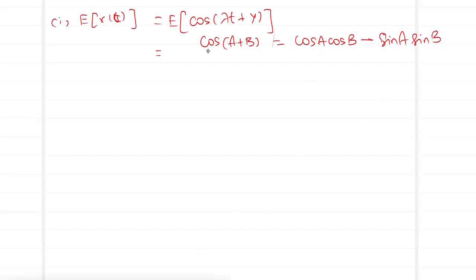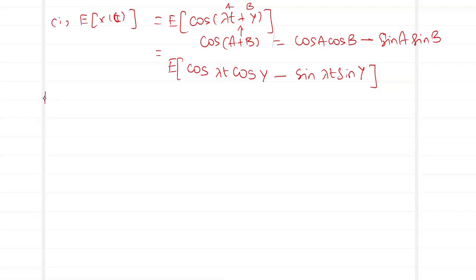So by the trigonometric identity, cos(A+B) = cos A cos B − sin A sin B, we apply it to the above quantity. So we have the expected value of the expansion of it. This is going to be my A, this is going to be my B. So it is cos(λt) cos y − sin(λt) sin y.